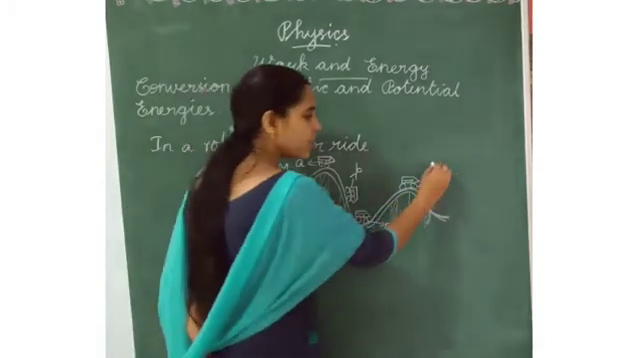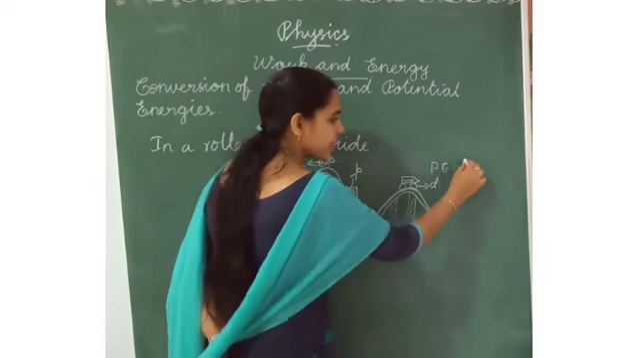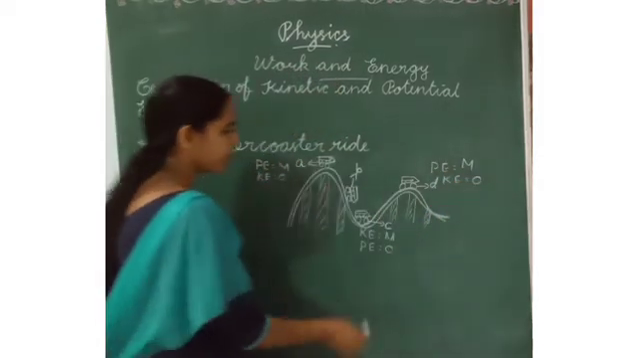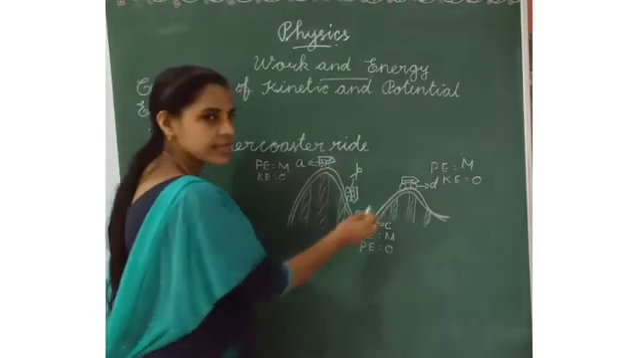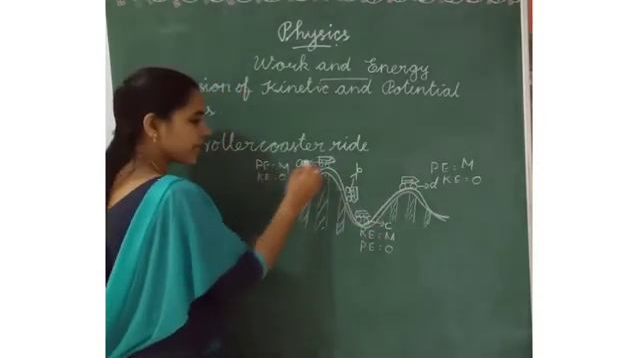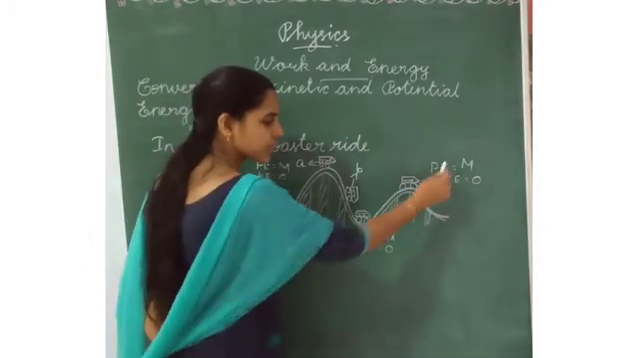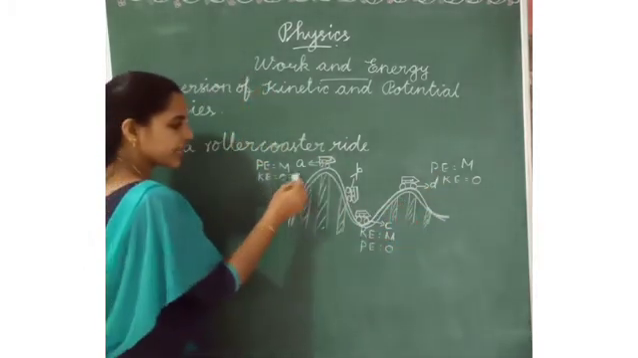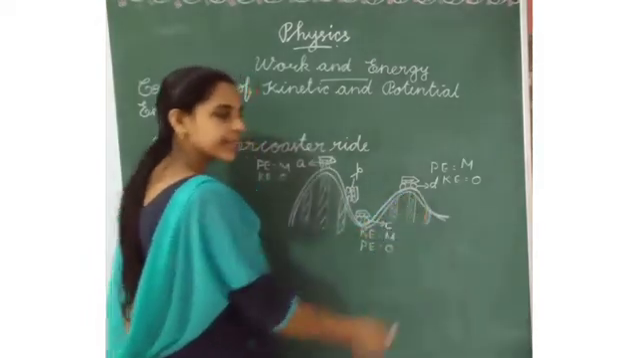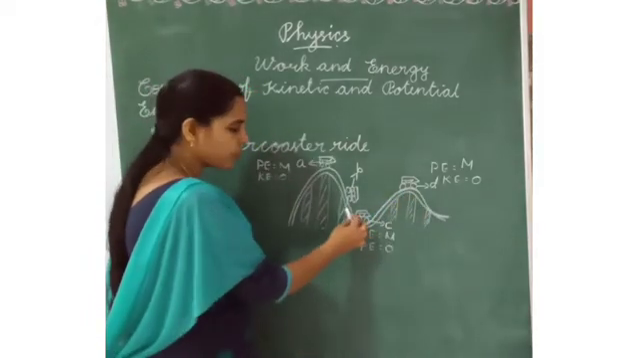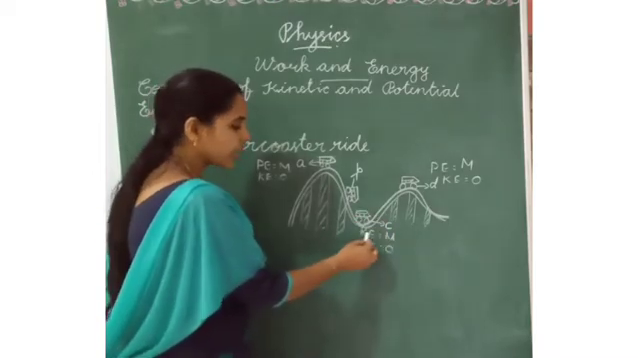At this level, potential energy is maximum and kinetic energy is minimum, like this place and this place. Potential energy is maximum with height here, and here also. Kinetic energy is minimum here also. In this area, the cart will move fast with speed, so kinetic energy is